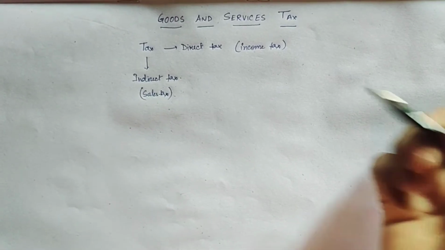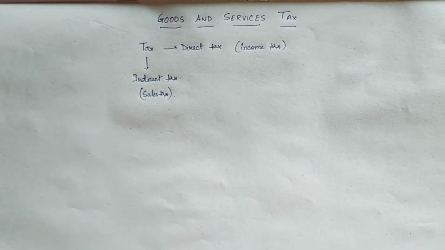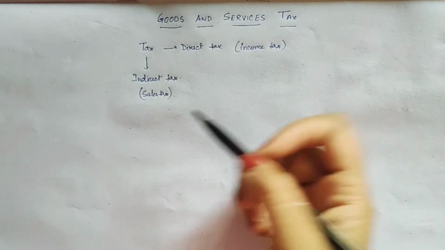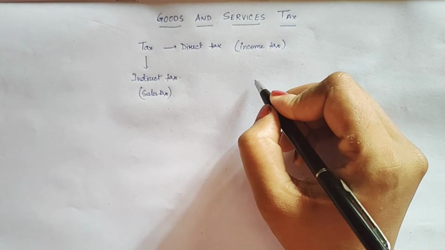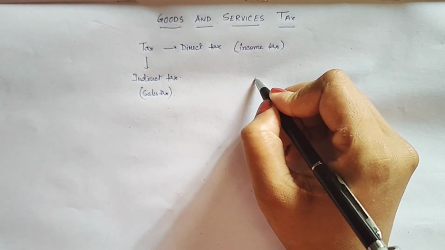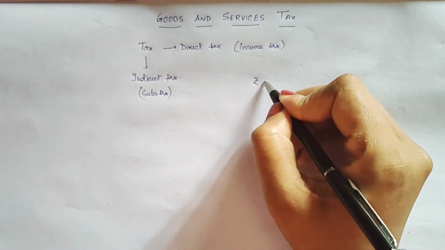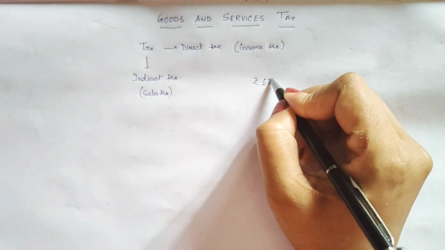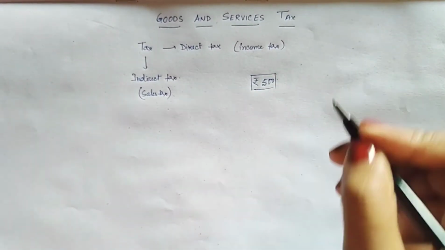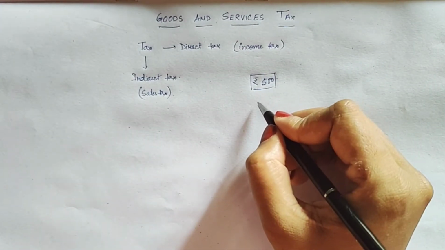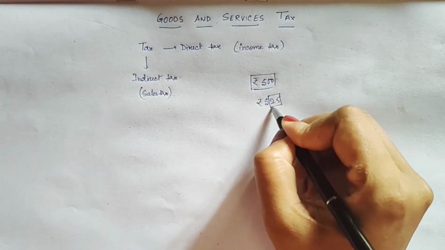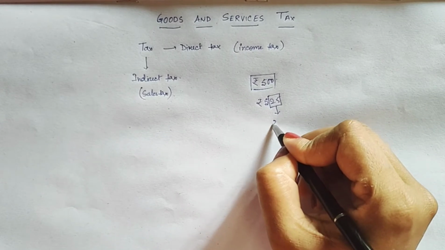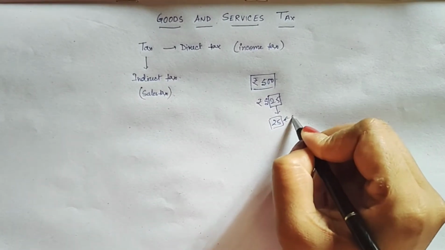Chapter 1 is Goods and Services Tax. Before introducing this, let me tell you what is tax. Suppose you went to a mall and you buy a shirt that is marked price rupees 500, and on the bill it is written that you have to pay rupees 525. They are charging this extra 25. That extra 25 is GST.